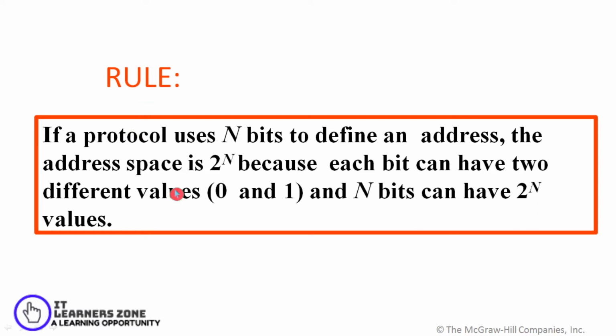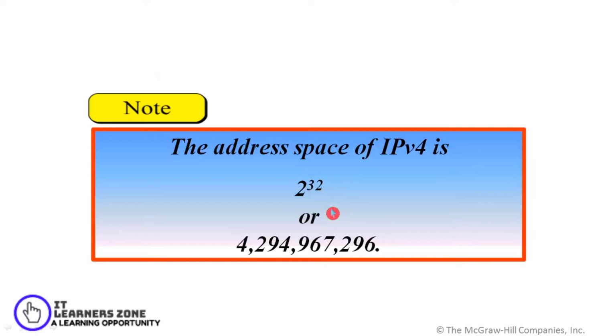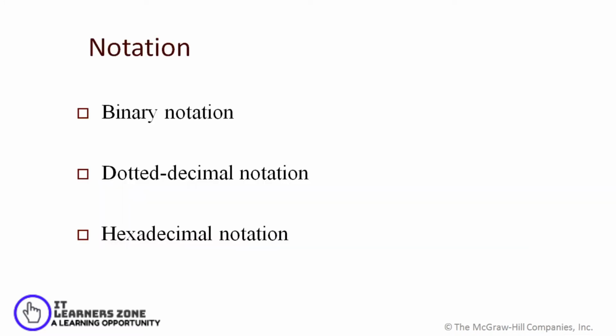There is a rule that is followed. If a protocol uses n bits to define an address, the address space is 2 raised to n, because each bit can have only two different values, either zeros or ones, and n bits can have 2 raised to n values. So the address space of IP version 4 is 2 raised to 32, or 4,294,967,296 addresses altogether, and that is huge enough to accommodate the current internet need.